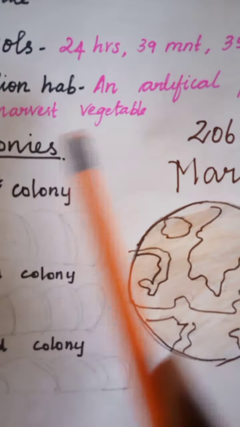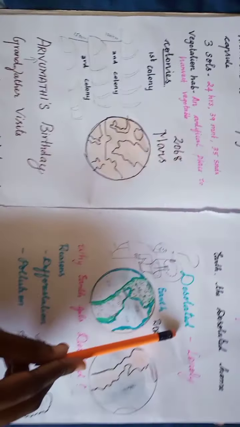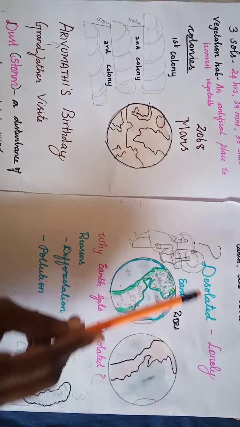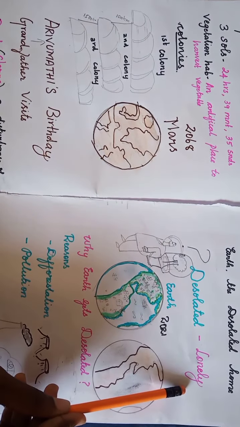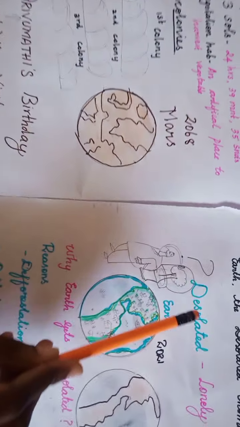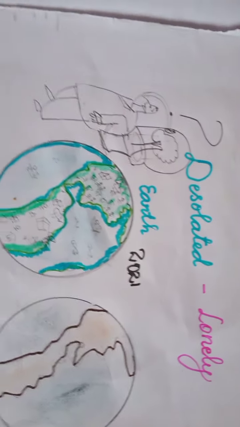So students, in today's class, you have learned many new words. First word is desolated. Desolated means lonely. See the spelling, D-E-S-O-L-A-T-E-D. Desolated. Lonely.